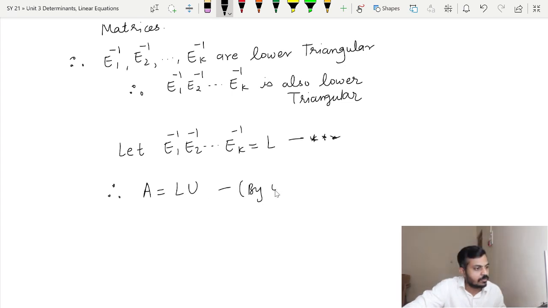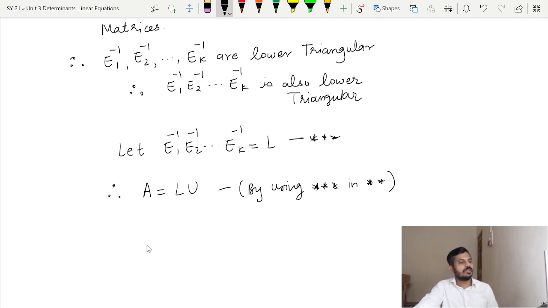By using this triple star in double star, we have expressed A as a product of L and U. Remember, L stands for lower triangular matrix and U stands for upper triangular matrix. So that's all for this theorem. Thank you.